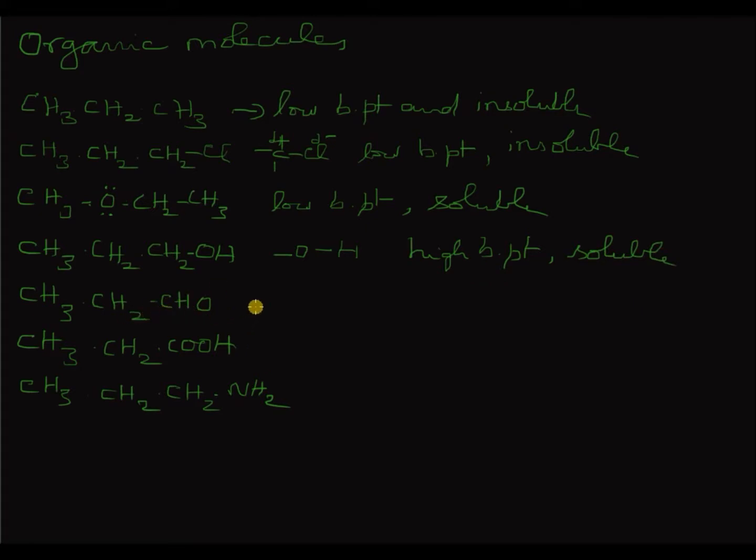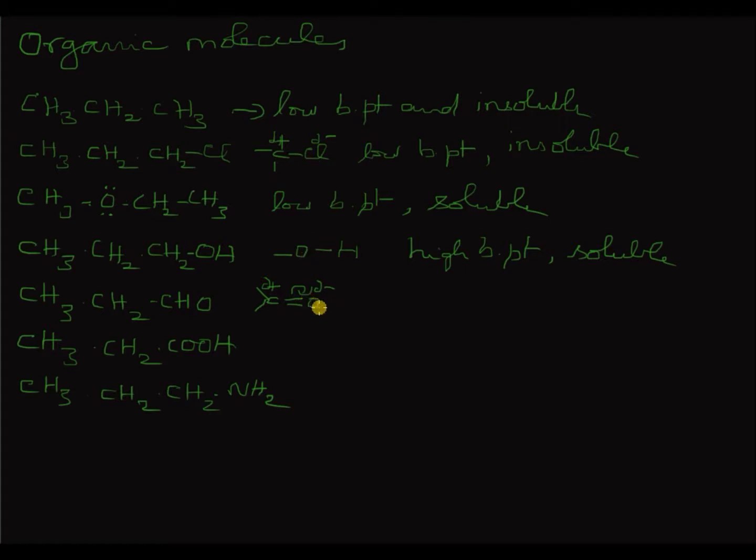Next is the aldehyde, which has a C double bond O. C double bond O is again polarizable due to the pi bond here. C single bond O is not polarizable, whereas C double bond O is polarizable. You have a slightly negative oxygen and a positive carbon. If you compare this polarizability with the CCl polarizability, the C double bond O polarizability is higher than that of CCl.